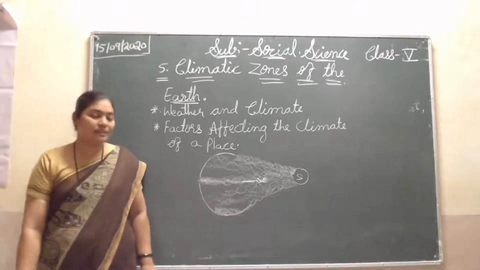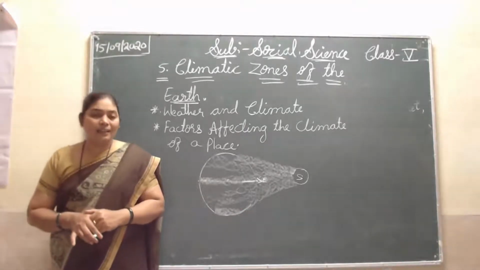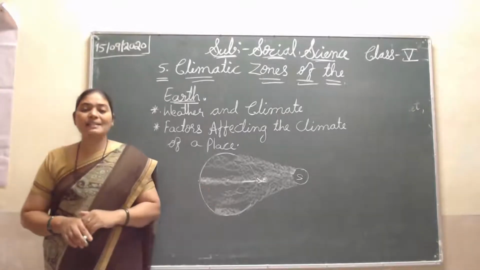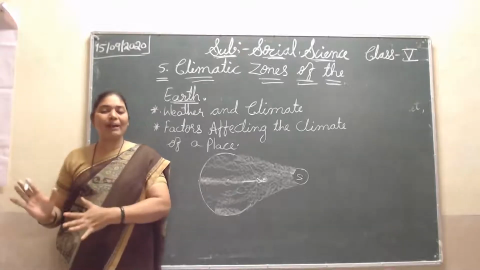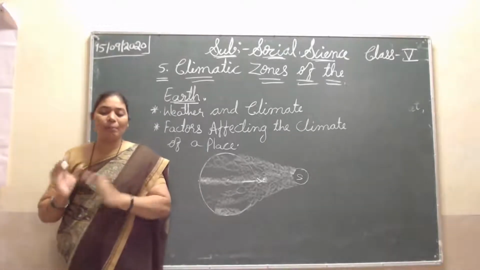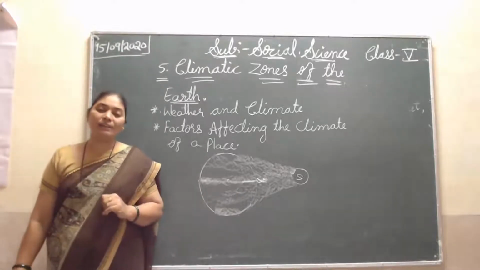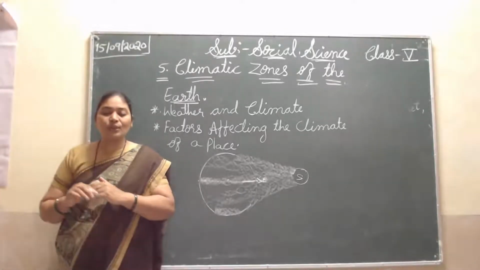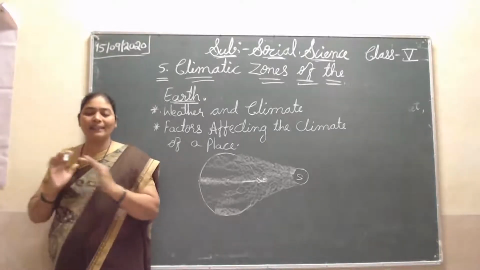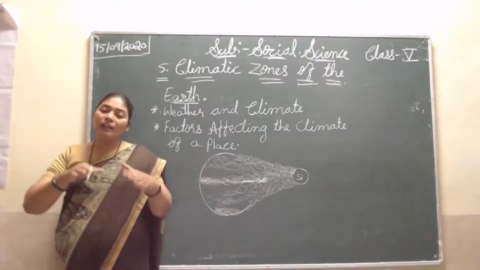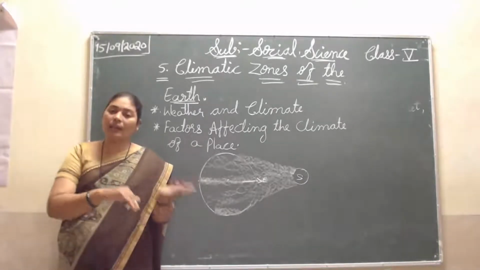Now, the distance from the sea. Another important factor that determines the climate of a place is its distance from the sea. Oceans heat up and cool down much more slowly than land.